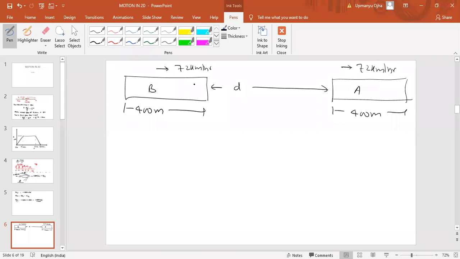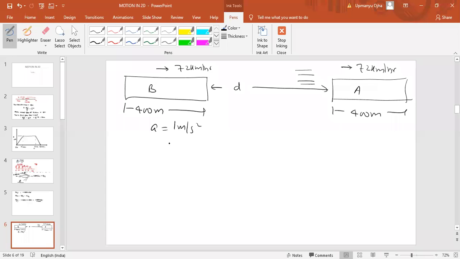The driver of B decides to overtake A and accelerates at the rate of 1 meter per second squared. Parallel track means they are not moving on the same track. They are on parallel tracks. Don't confuse it with the same track.